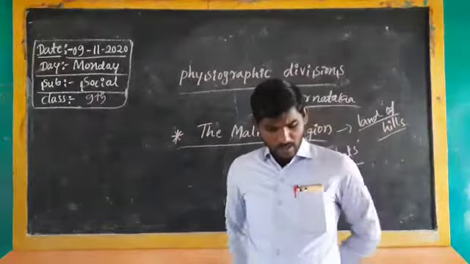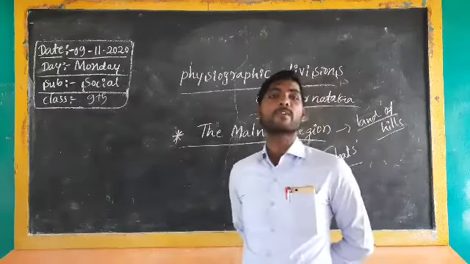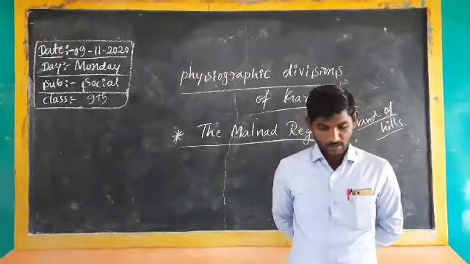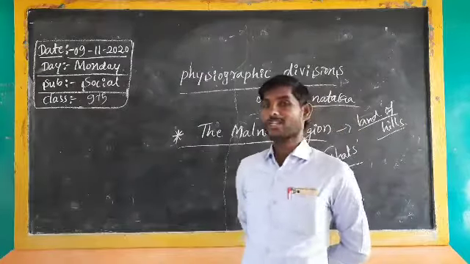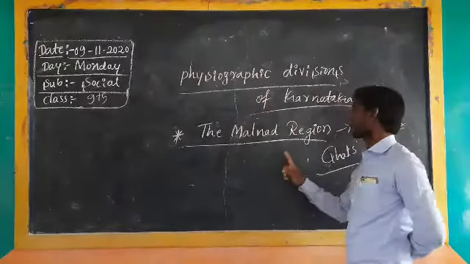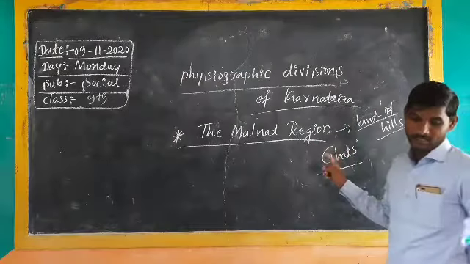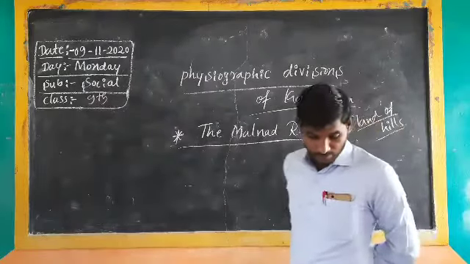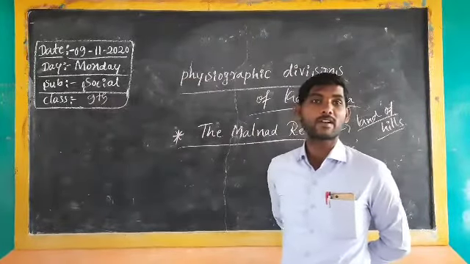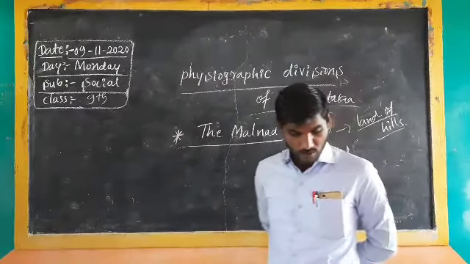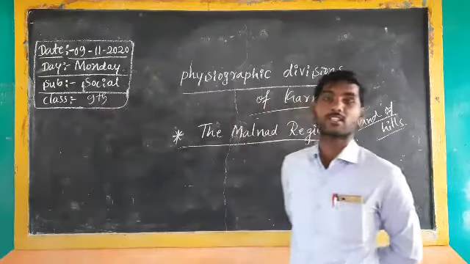And one more, they are 650 kilometers in length. What is the length of the Karnataka Malnad region? It is 650 kilometers in length, and 50 to 76 kilometers in width.